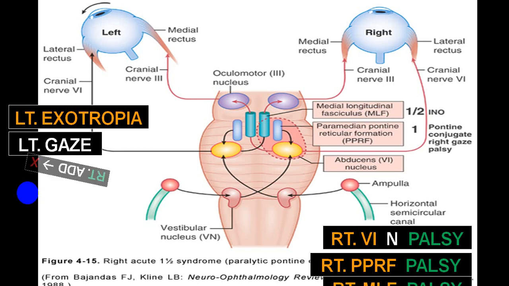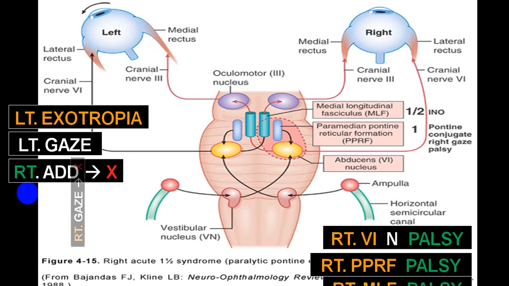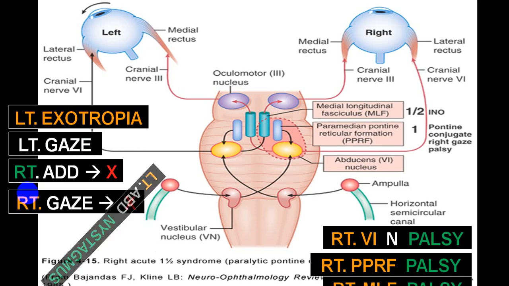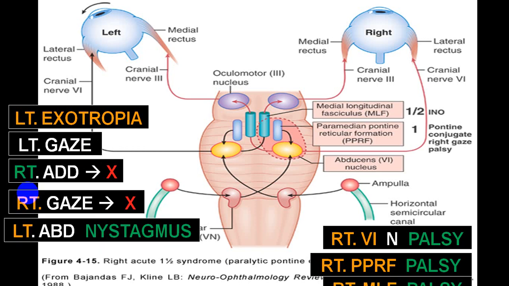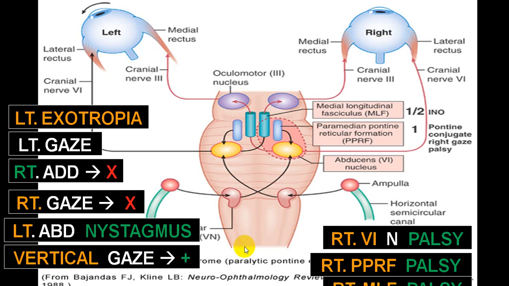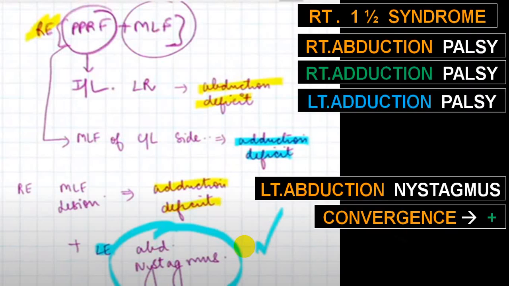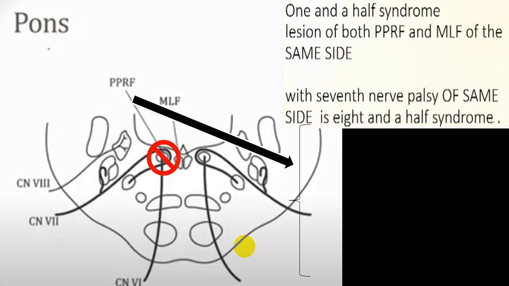When you look at the left gaze, you will have a right adduction absent, and when you have a right side gaze, you will have a total absence of movement. This is right side. So right side total movement will be absent. Right eye will be exactly in the center. And in a left abducting eye, while looking to the left gaze, you will have a left abduction nystagmus present. And vertical gaze will be preserved. Convergence will be preserved. Same thing shown here. I can skip over that side. This is the same we have shown you.